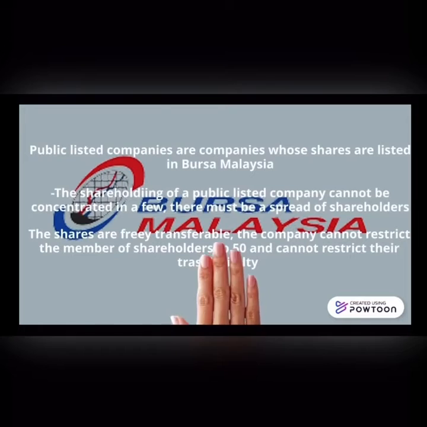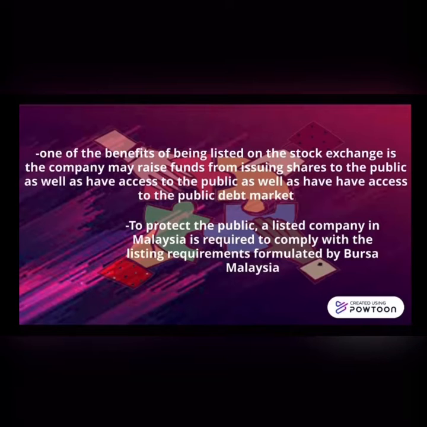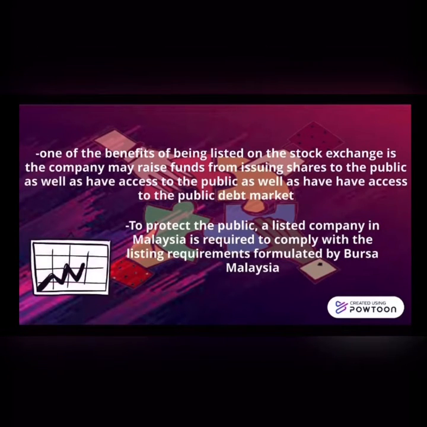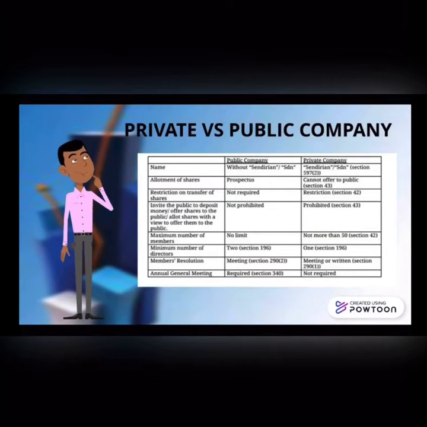It can have more than 50 shareholders, and it includes listed companies, or companies whose shares are listed on Bursa Malaysia. The shareholding of a public listed company cannot be concentrated in a few. There must be a spread of shareholders. One of the benefits of being listed on the stock exchange is that the company may raise funds by issuing shares to the public. Here we would like to demonstrate the difference between private and public companies.